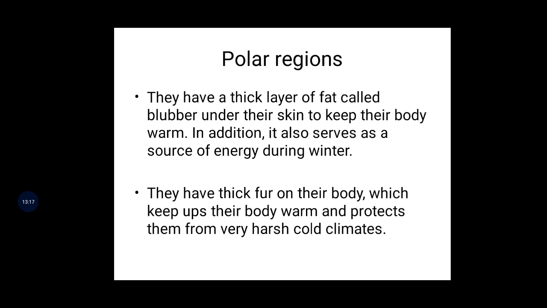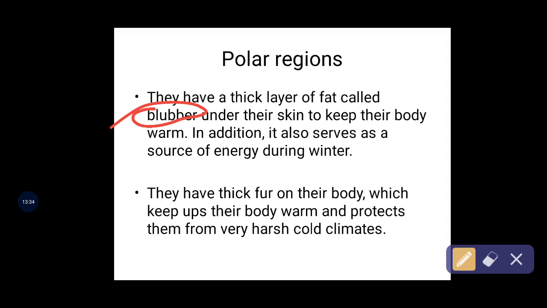Yes or no? We call that kind of thing blubber. Yes or no? Blubber. So in the winter season it protects their skin, and it is a source of energy in the winter season.